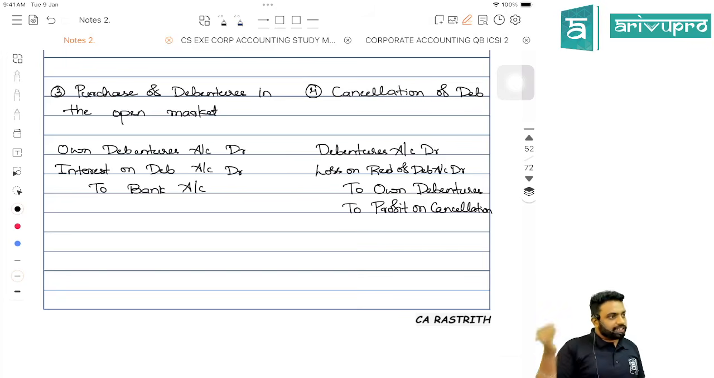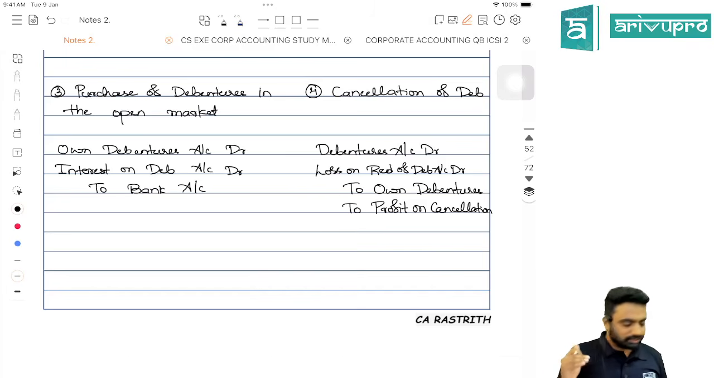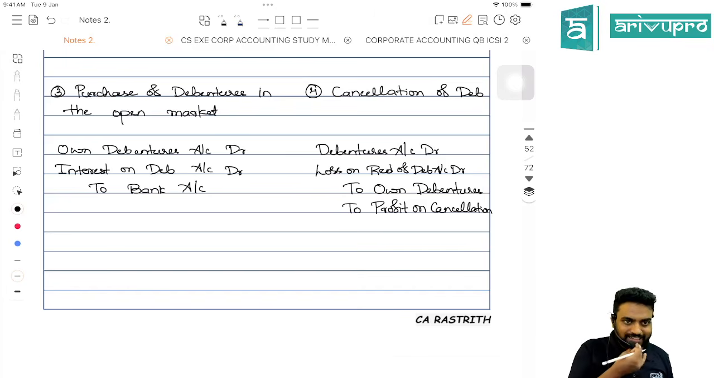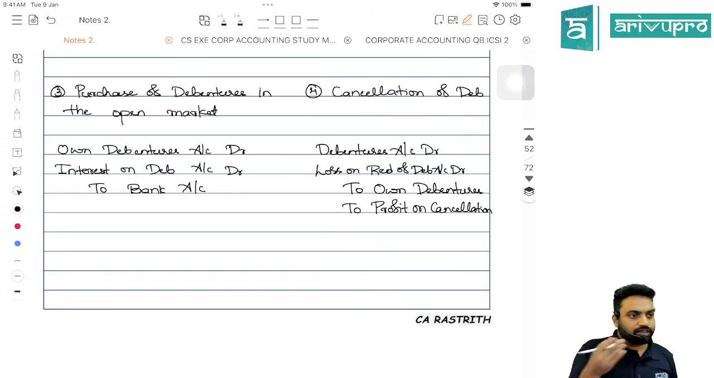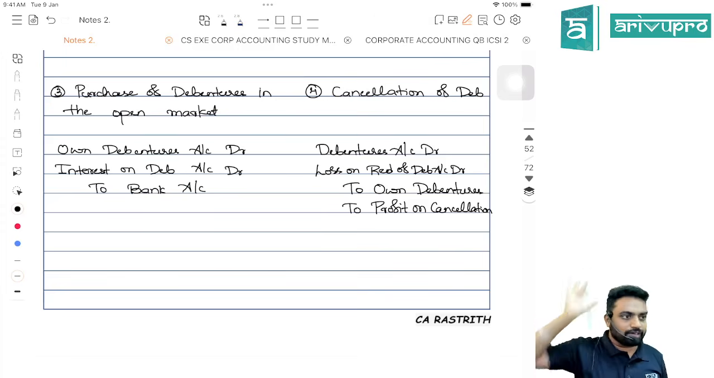And when you do that, you have to cancel it now. So while cancelling, always remember, if the cost of your investment is more than the face value, it will be loss on cancellation. If your cost is less than the face value, it will be gain. For example, the cost of the debentures you bought is 96, the face value is 100, then the entry will be, of course, our liability will be cancelled.